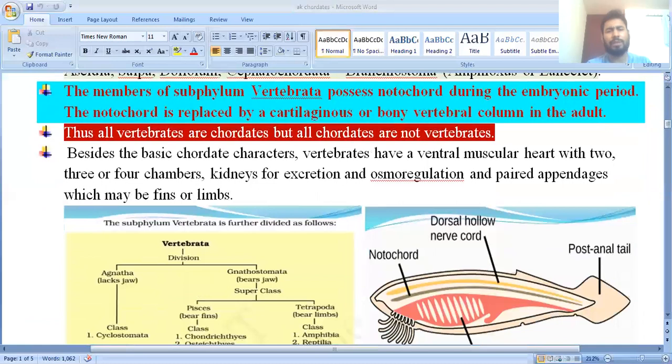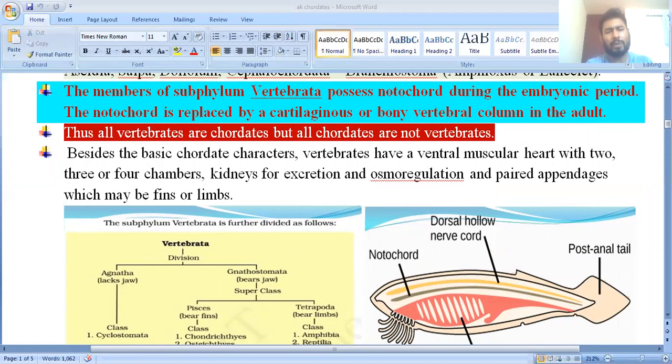Next, you can see the members of the subphylum Vertebrata. We are going to discuss the third subphylum, the Vertebrata. Why do I say Vertebrata here? They possess the notochord only in the embryonic stage.